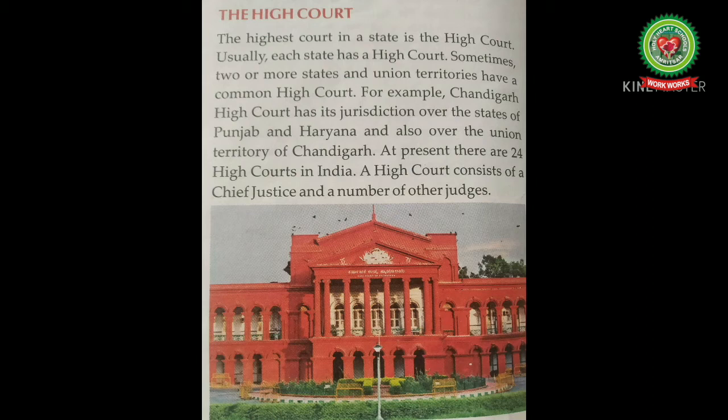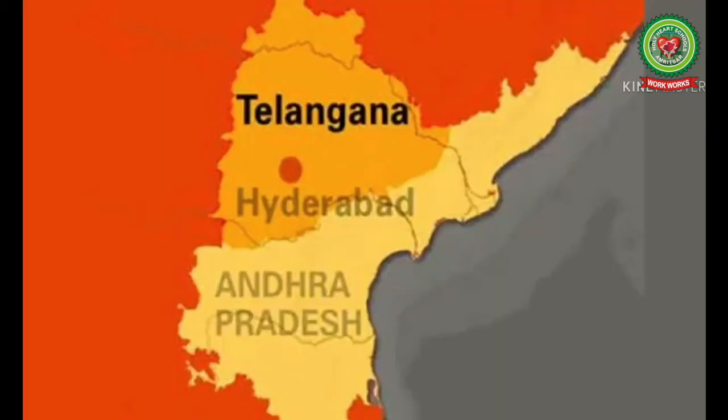At present, there are 25 high courts in India. Children, please correct the number from 24 to 25. A high court consists of a chief justice and a number of other judges. Children, let us understand how the number of the high courts has been increased from 24 to 25.